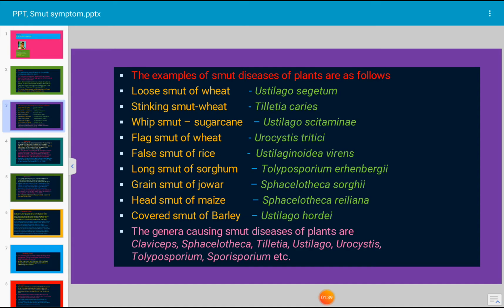Long smut of sorghum, caused by Tolyposporium ehrenbergii. Grain smut of jowar, caused by Sphacelotheca sorghi. Head smut of maize, caused by Sphacelotheca reiliana. Covered smut of barley, caused by Ustilago hordei. The genera causing smut diseases of plants are Claviceps, Sphacelotheca, Tilletia, Ustilago, Urocystis, Tolyposporium, Sporisorium, etc.